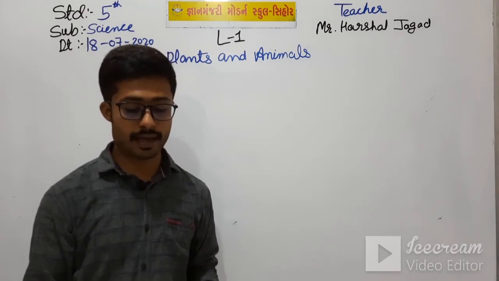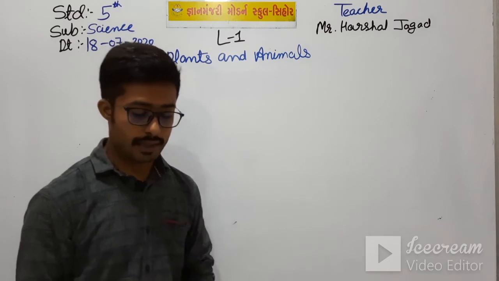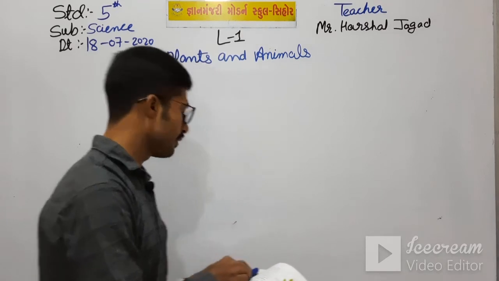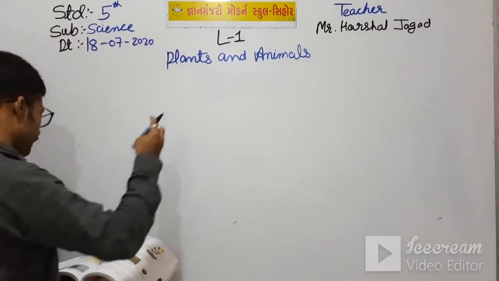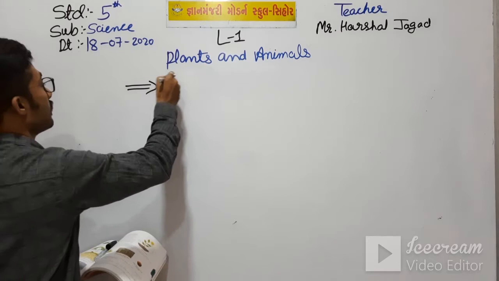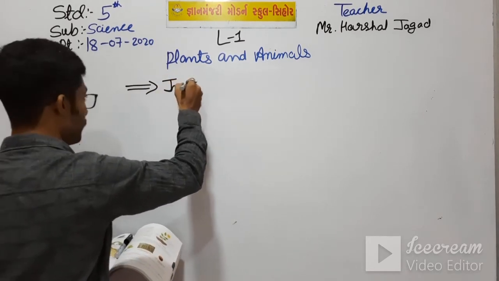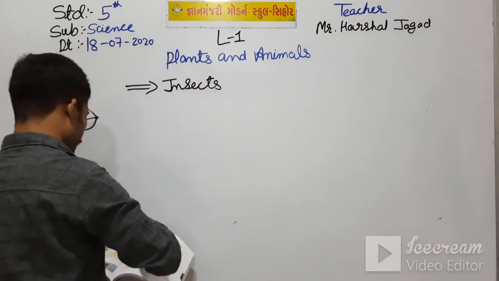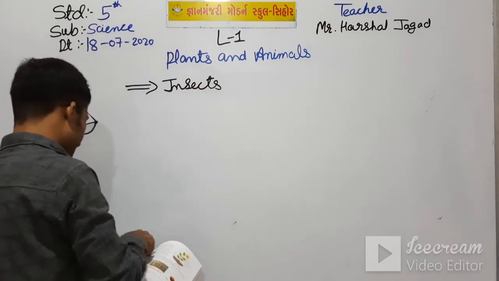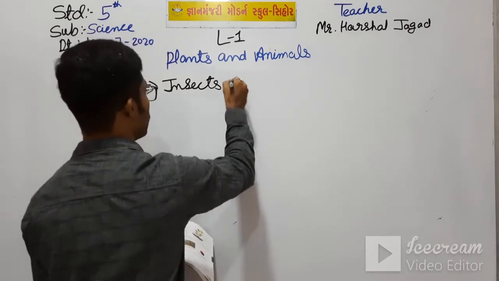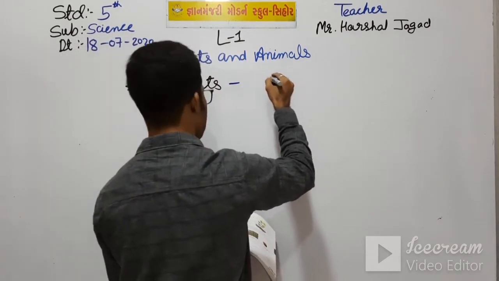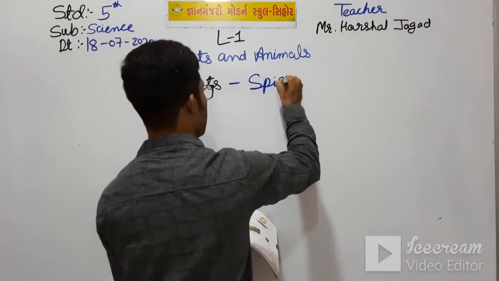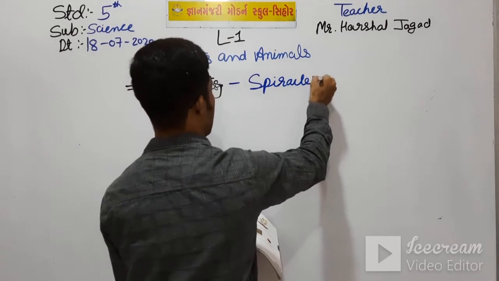They breathe through their spiracles, which means, let me write here: insects breathe through spiracles. Okay students,